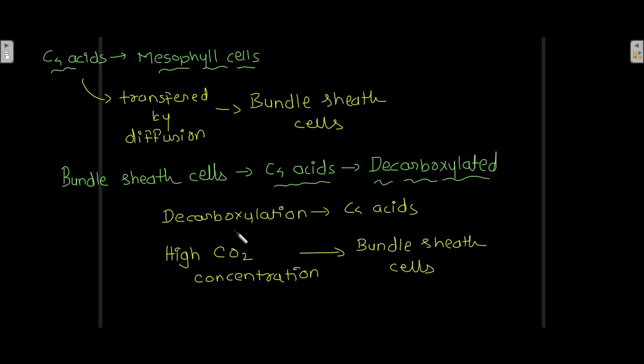Due to decarboxylation of C4 acids, there is production of high CO2 concentration in the bundle sheath cells.